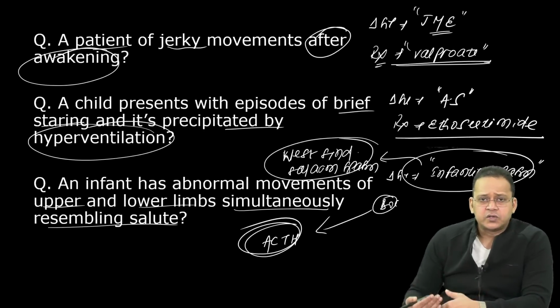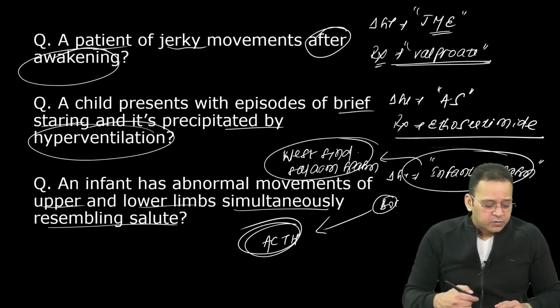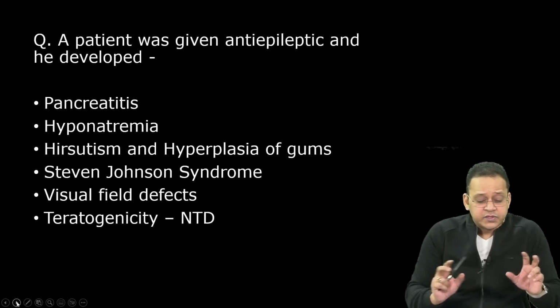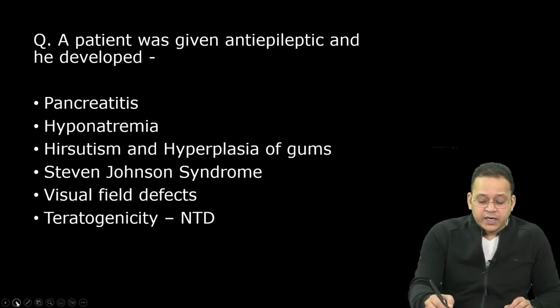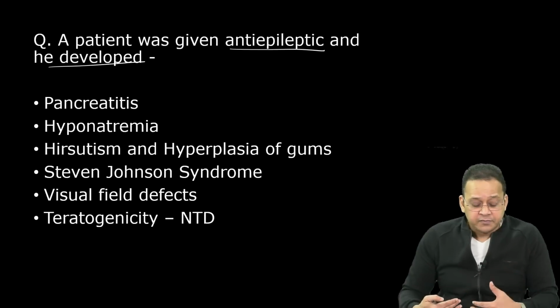Vigabatrin if tuberous sclerosis is present, but it is rare. So vigabatrin is not a frequently asked MCQ. But anyways, you know this and that's really great, right? So I'm revising only those which are frequently asked. A patient was given anti-epileptic and he developed... So let us quickly revise some of the important side effects.